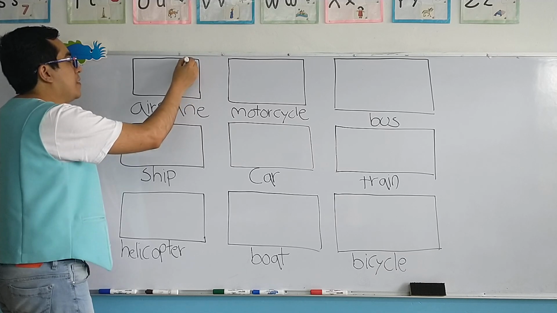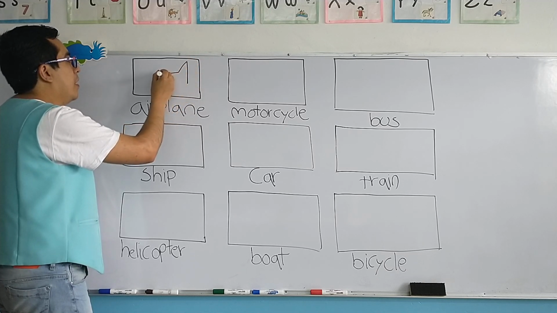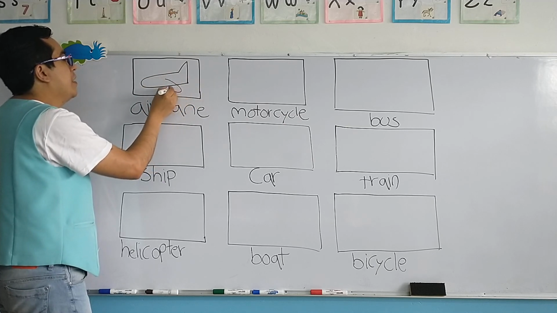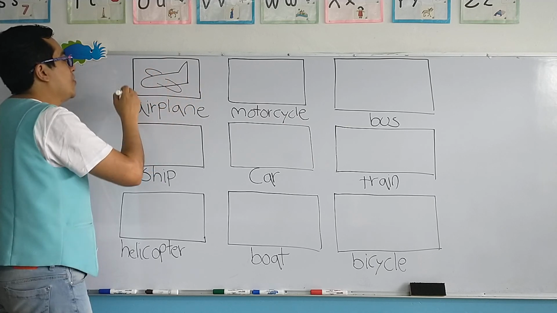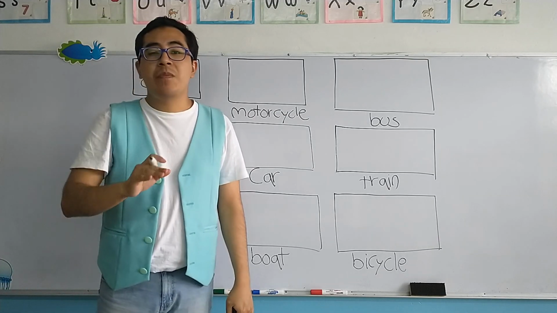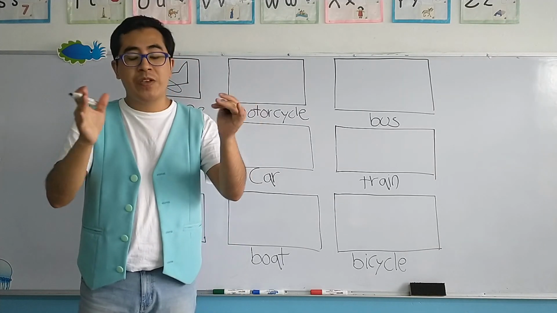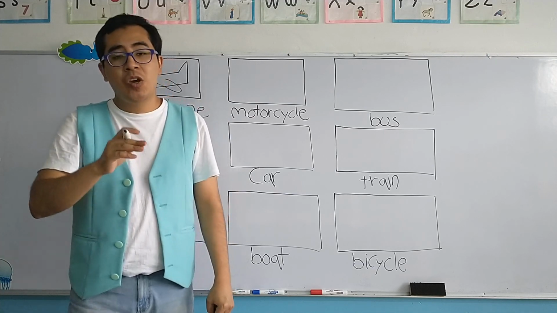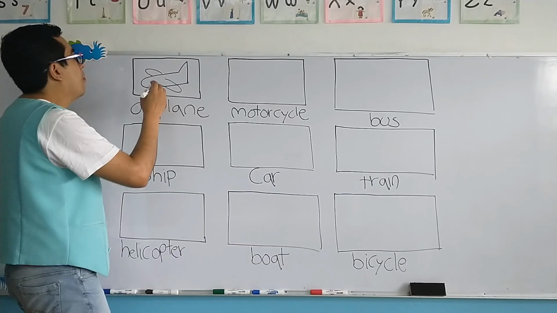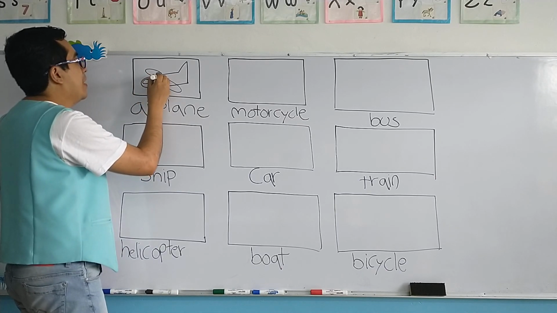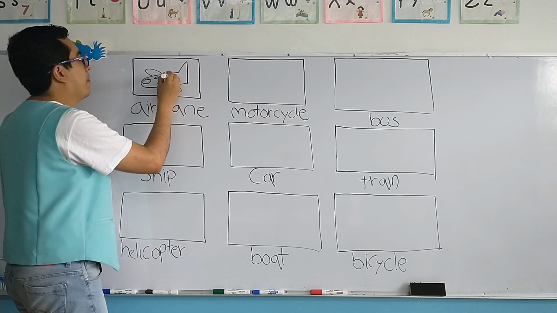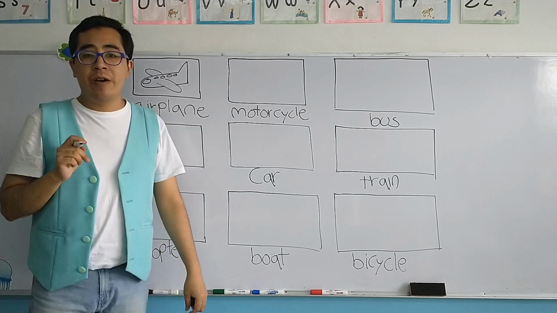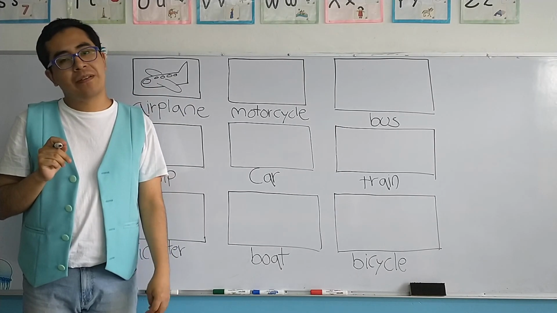So, let's begin. First of all, we have the tail and the rest of the airplane, including the 2 wings. Now, most of the airplanes, of all of the airplanes, better said, they contain windows. So we have to put some windows. Tenemos que poner ventanas en los aviones. Okay, so we have our airplane. Very good.